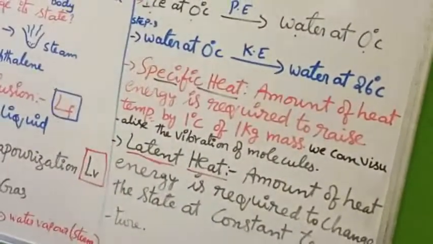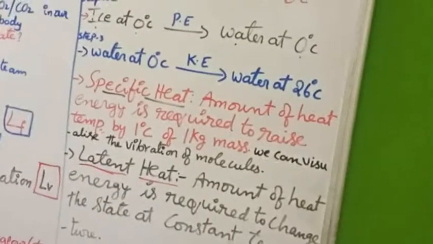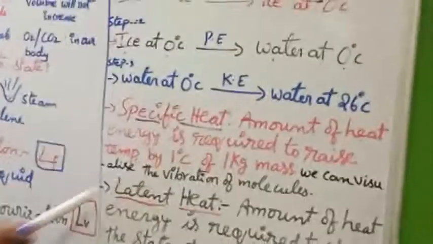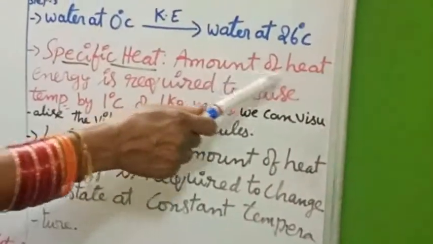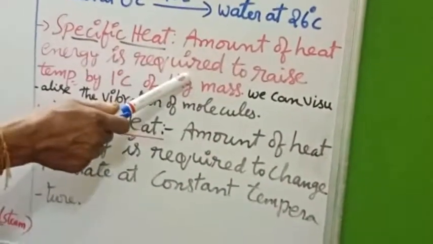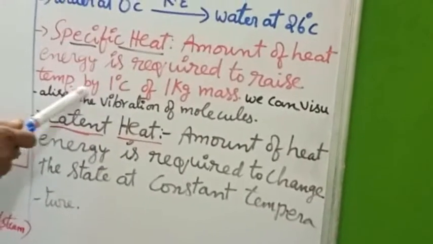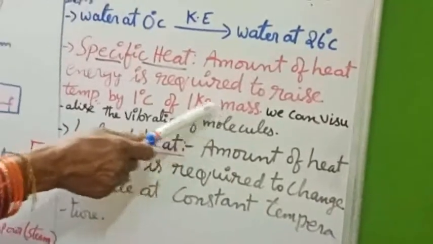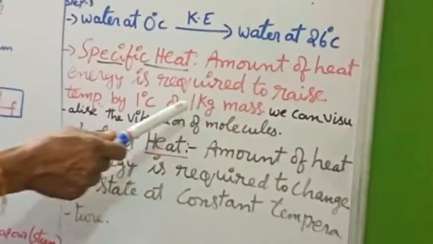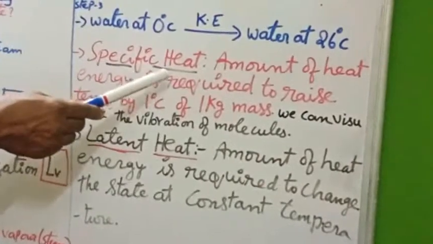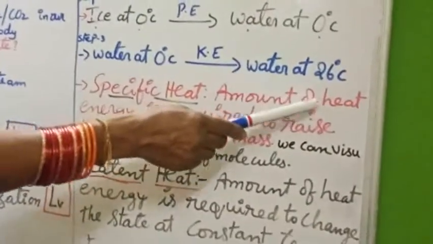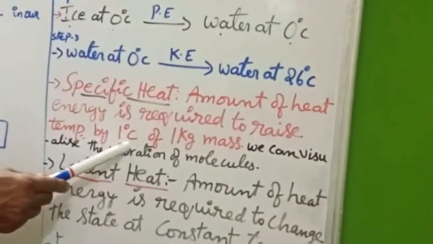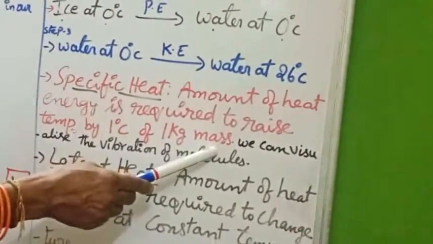Next we are going to learn about specific heat. Specific heat means the amount of heat energy required to raise the temperature by 1 degree Celsius of 1 kg of mass.